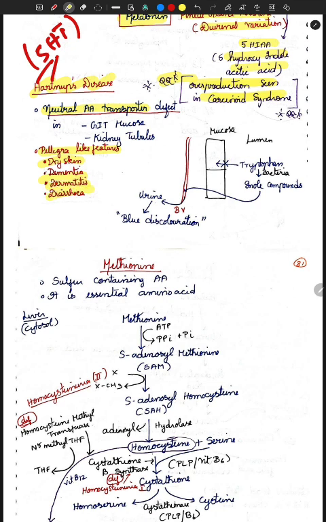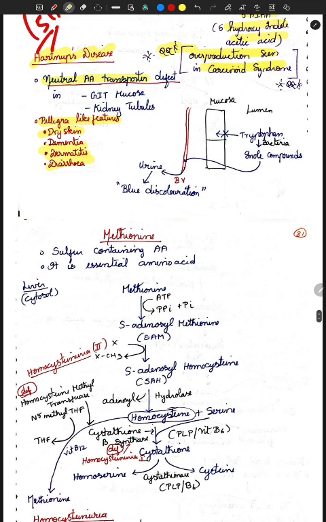It will be similar to your pellagra, but it is nothing to do with your B6. So go for Hartnup disease. It's an amino acid transporter defect, especially present in your GIT mucosa and your kidney tubules. That's all. It's not present in your liver. And this was a question they have asked once, so this is very important.